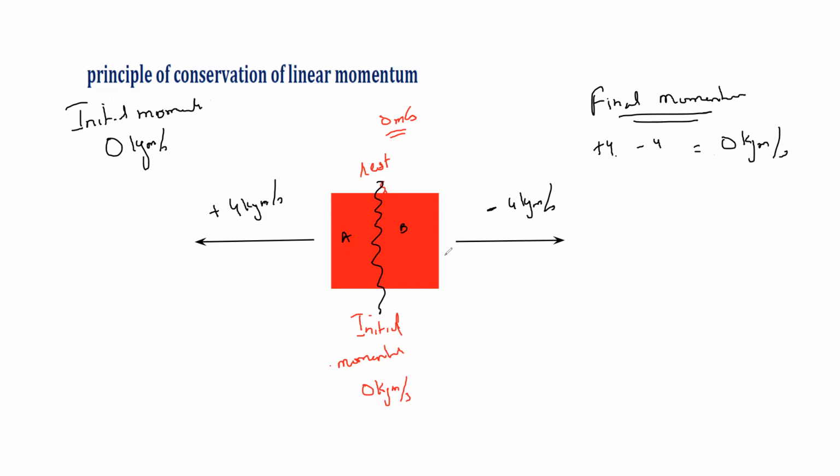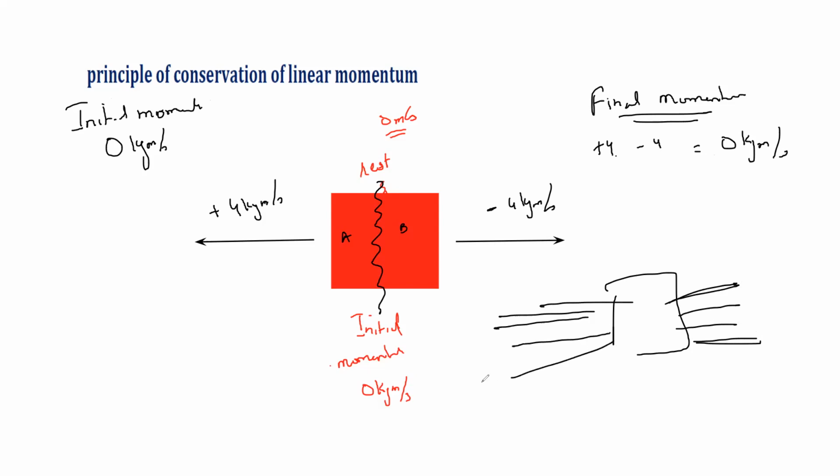That's why whenever something explodes, it does not happen that all the particles move in one direction. If some particles move towards the right, other particles will move towards the left. And why? To conserve the momentum. Because the initial momentum is 0, the final momentum should also be 0. Is this example clear?